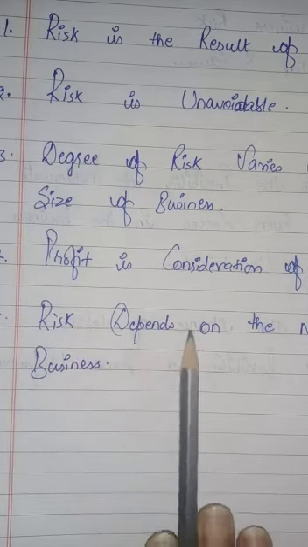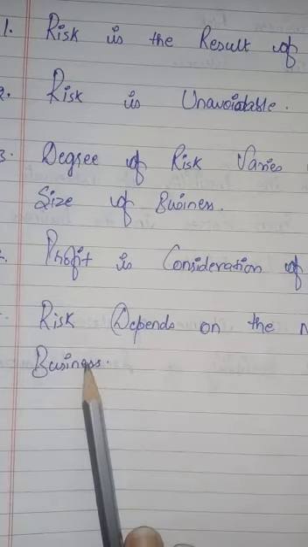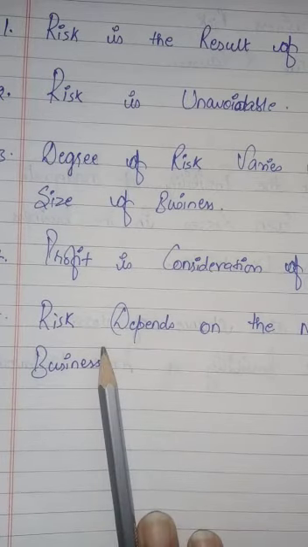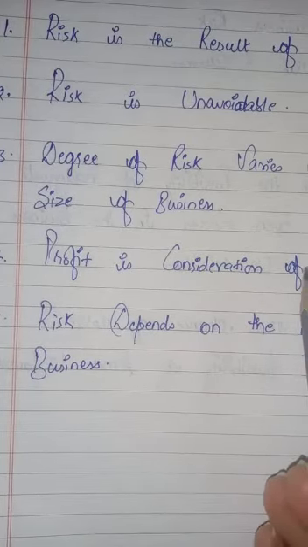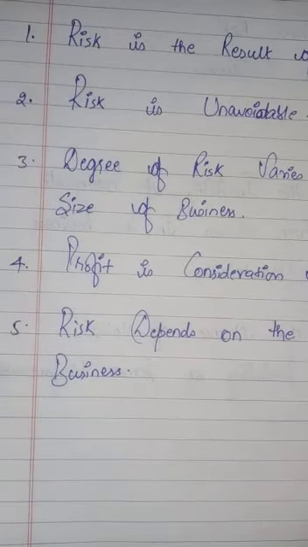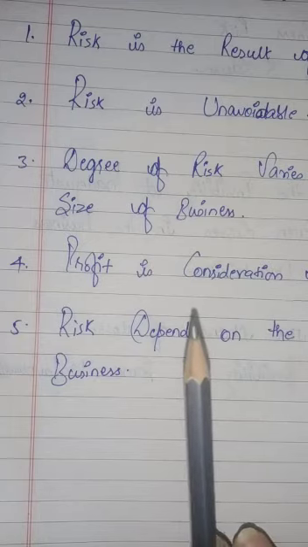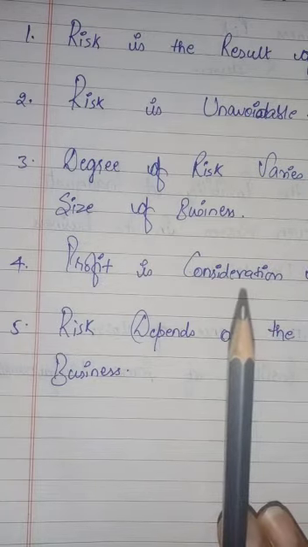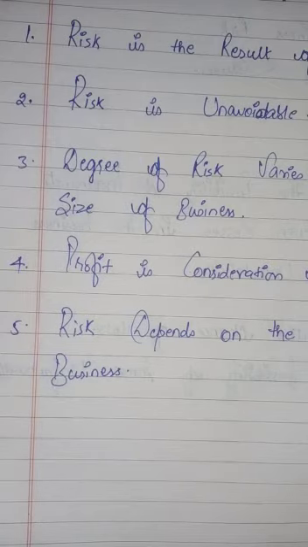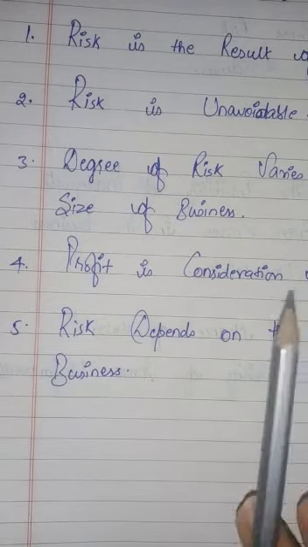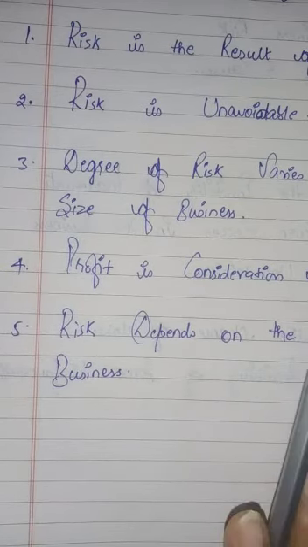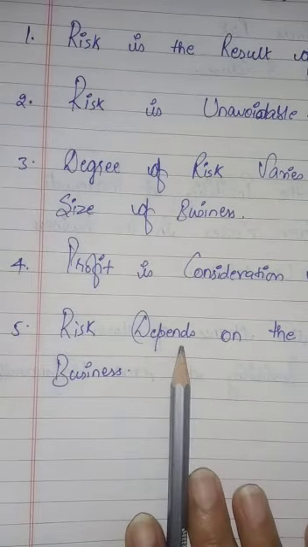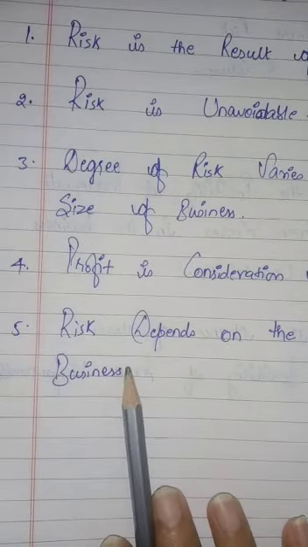Last, risk depends on the nature of business. What kind of business we are doing, the risk is related to that business only. In the business of daily routine utility like salt, pulses, atta, there is no risk. Everybody requires these at this time also. On the other hand, in businesses where fashion goods are sold, like garments, shoes, etc., the risk is greater. If you are dealing with the necessities of life, there is less risk because the sale cannot be stopped. But if you are dealing with fashion garments, there is heavy risk.